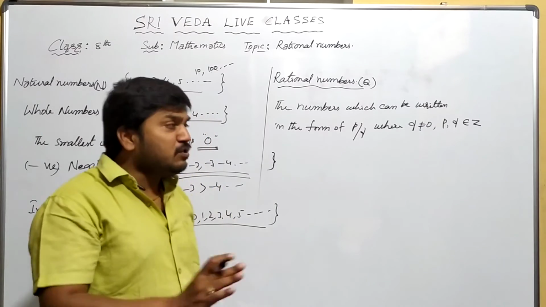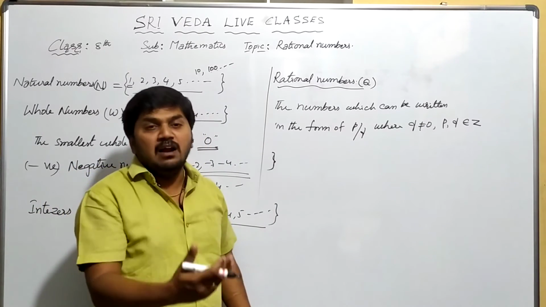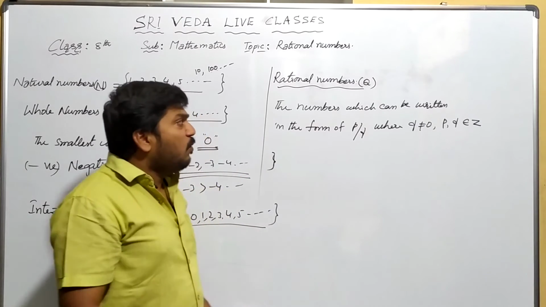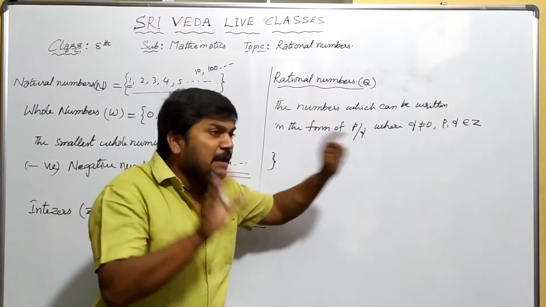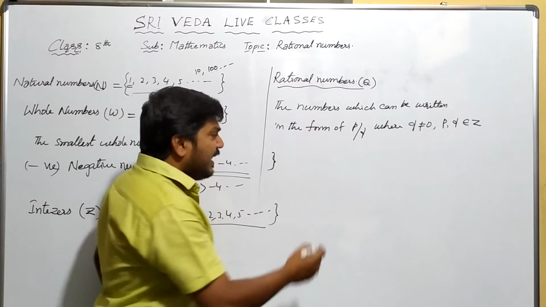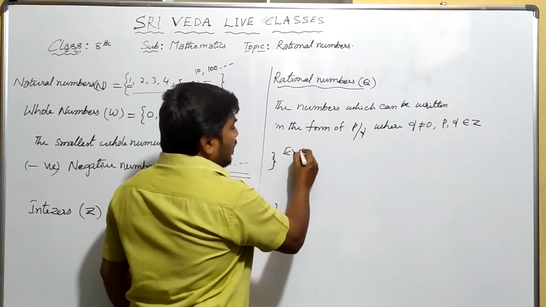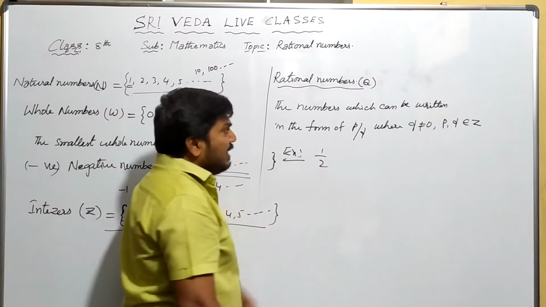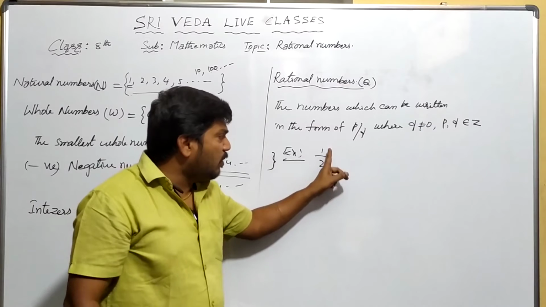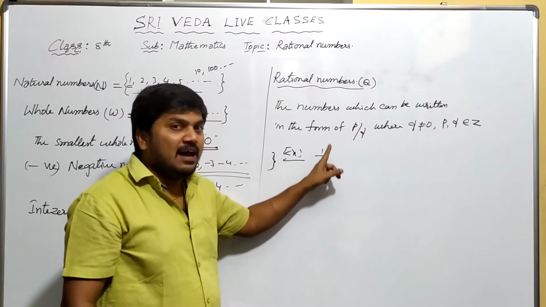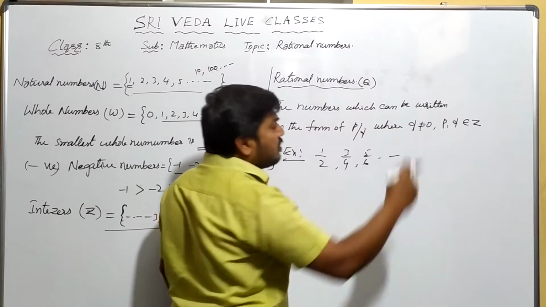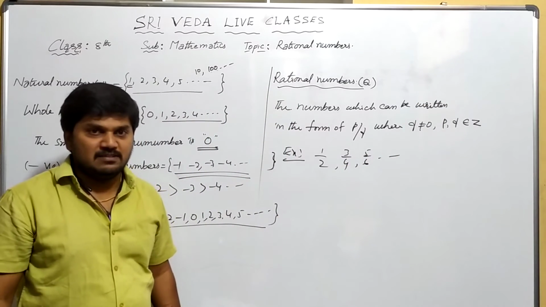For example, you may have seen so many rational numbers in our classes, in our textbooks, in our day-to-day life, right? So what are they? The numbers which can be written in the form of P by Q, nothing but fractions. Yes, we can write now. Example. What are the examples? Tell me. 1 by 2. Is it a rational number? Yes, it is in the form of P by Q. 1 and 2 are integers. Next, 3 by 4, 5 by 6. All these are rational numbers.